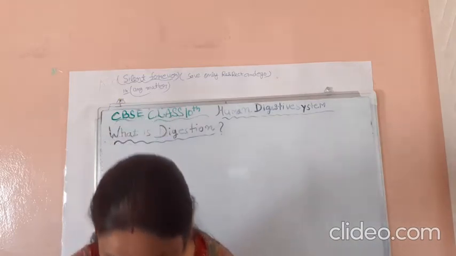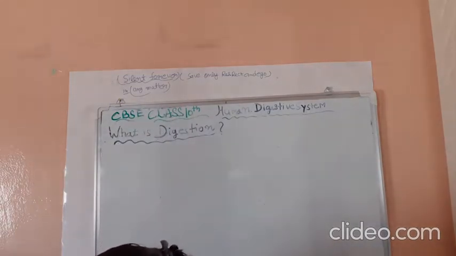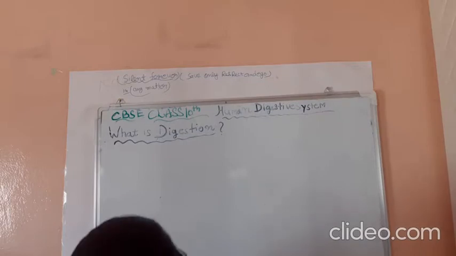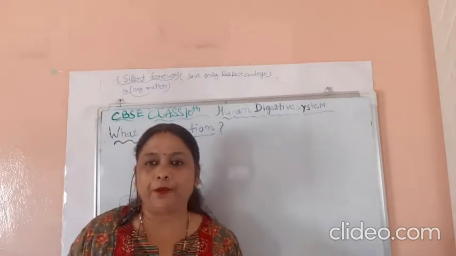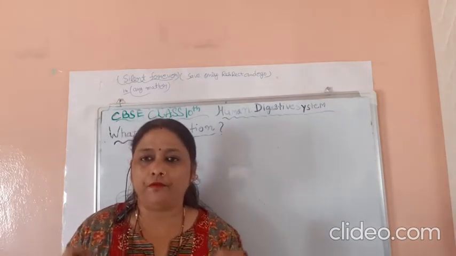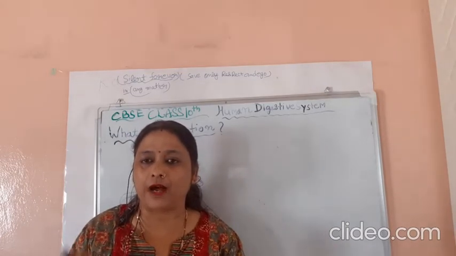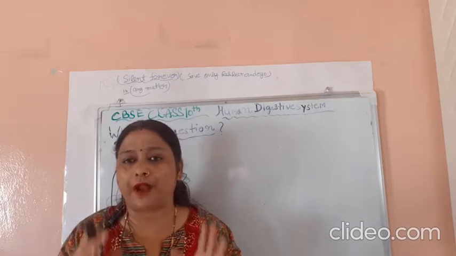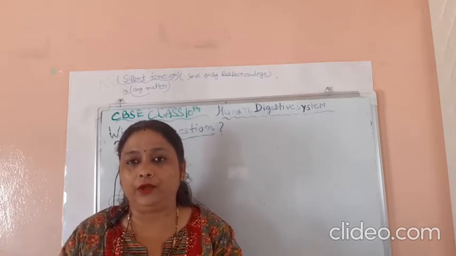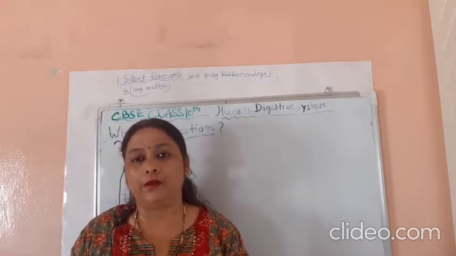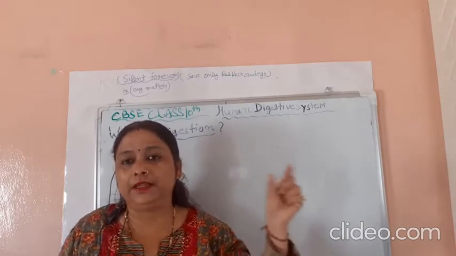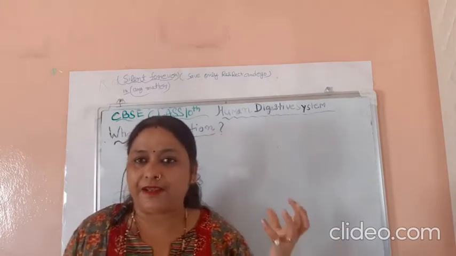So let's start. This is the human digestive system. We already know the process of breaking down large insoluble food fragments into smaller water-soluble fragments. This process is called digestion.